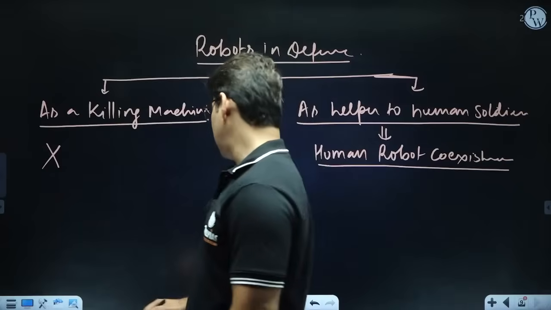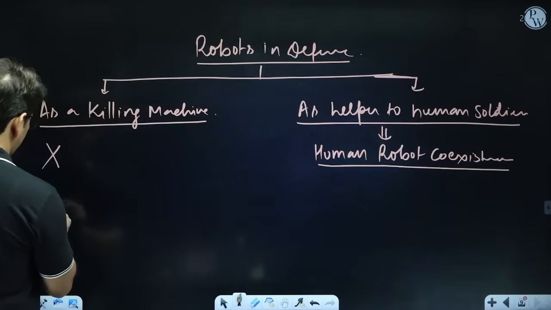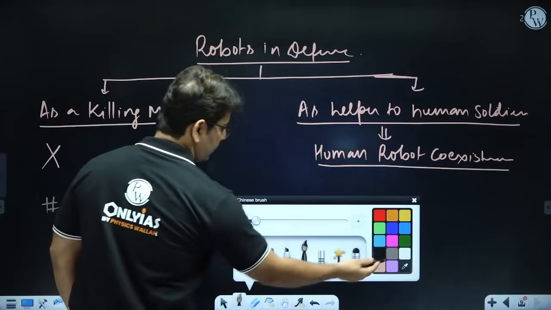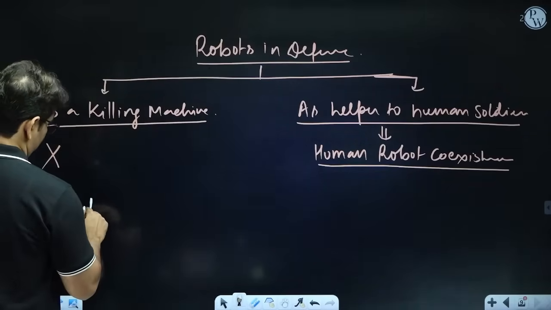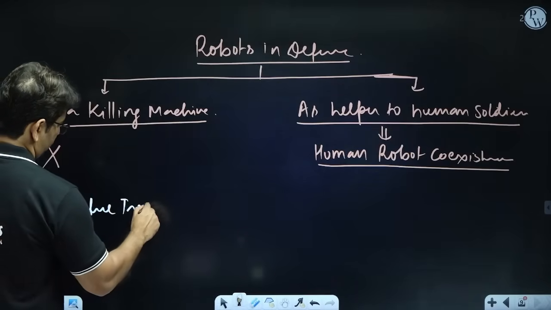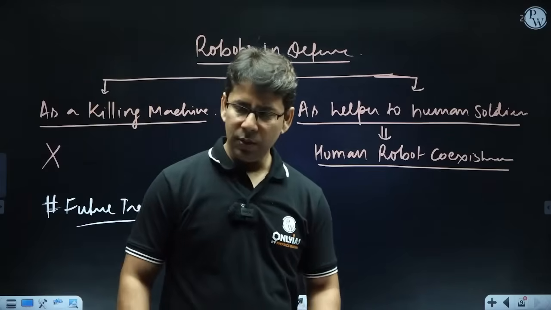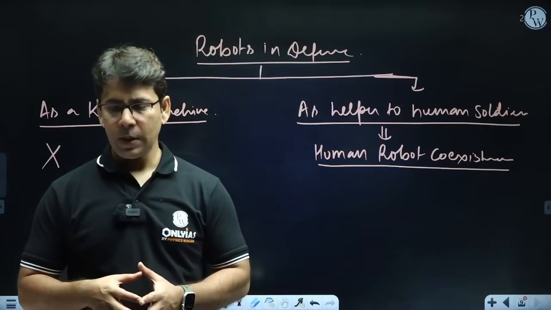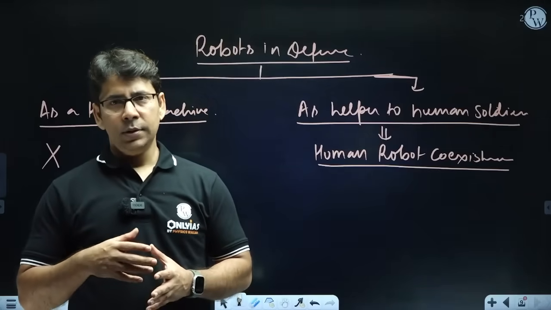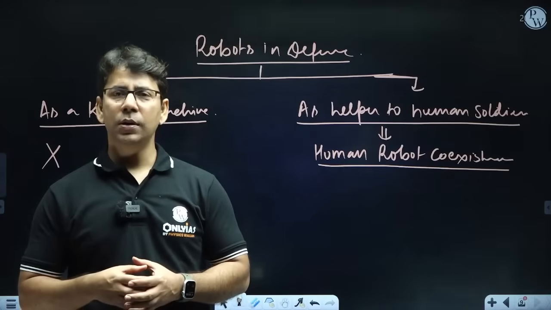And obviously, if we talk about another point, the future trend, then robots are becoming more autonomous, and that is why they are being used in the defense sector.